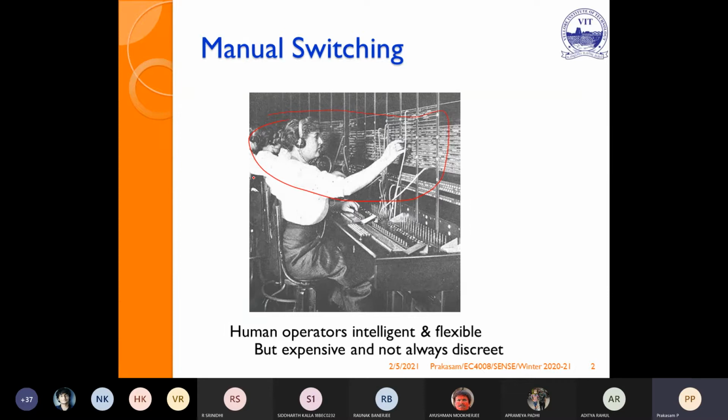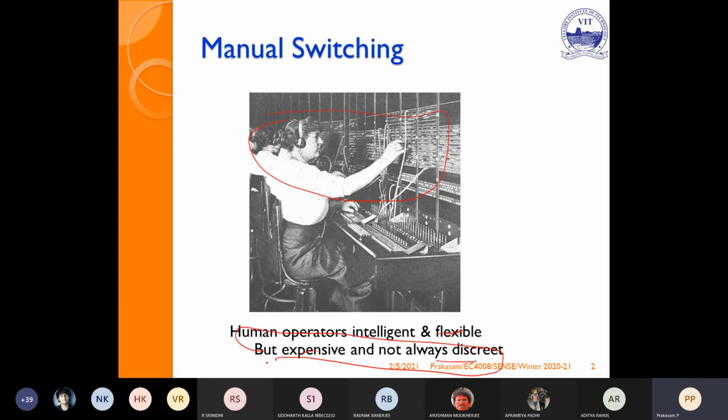Because at that time the number of connections was very, very less compared to the number of user equipment handsets. So in manual switching, they will only establish the connections by using manual connections. So human operators are involved. The human operators are intelligent and also very flexible. The only thing is, it is expensive and not always discreet. So that is the problem with manual switching.